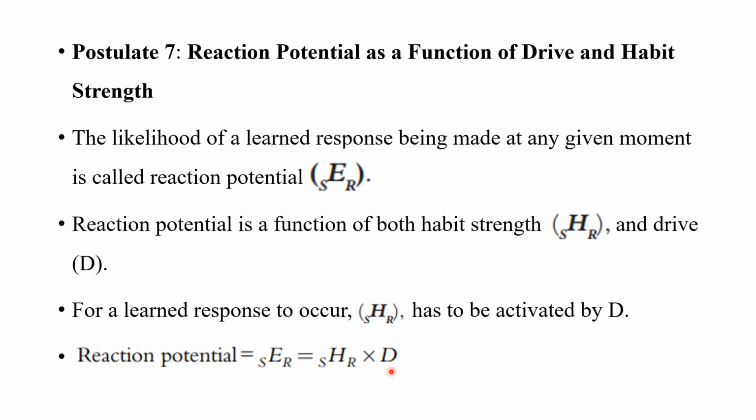The likelihood depends upon how hungry the dog is, right? If the dog is not hungry, it's very unlikely that the dog will salivate. So that is the drive. A drive should be there for the dog to salivate, or for the learned response to be made. And the second is the habit strength, the strong association between the bell and the food. So it's not only the association or the conditioning that has the power to bring the learned response, but drive also plays a very major role.